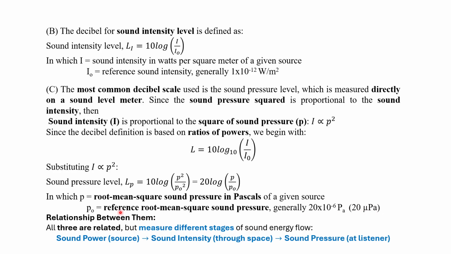So what we conclude here is the final relationship between them. What is the relationship among all these three parameters? All three are related, but measured at different stages of sound energy. What are the different stages? In the case of sound power, we measure the source. In the case of sound intensity, we measure through a space, and when we measure the sound pressure level, it has to be measured near the listener.